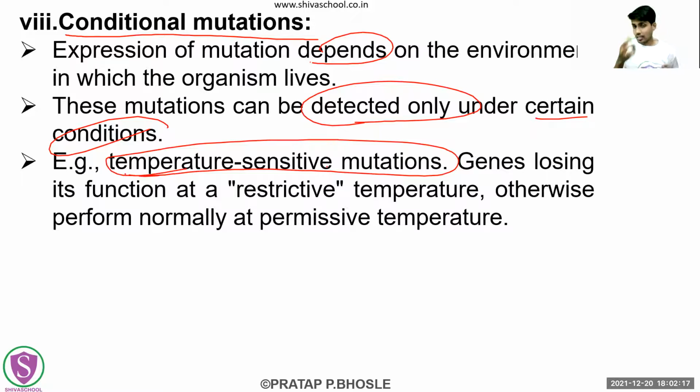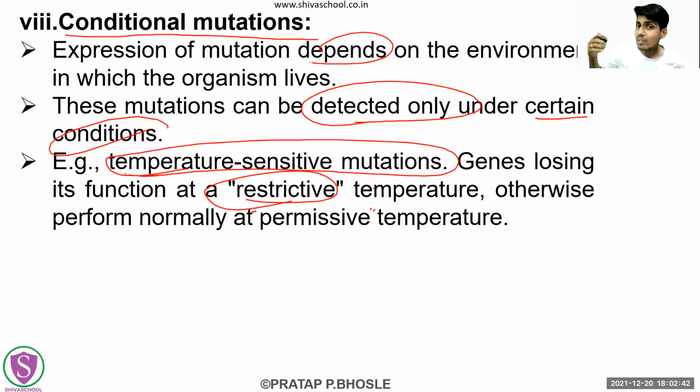So these are genes which lose function at a particular restrictive temperature. As we are saying, these genes will regularly show their effect at a normal or permissive temperature, maybe up to 30, 40, 50 degrees Celsius. They will perform and show their effect.